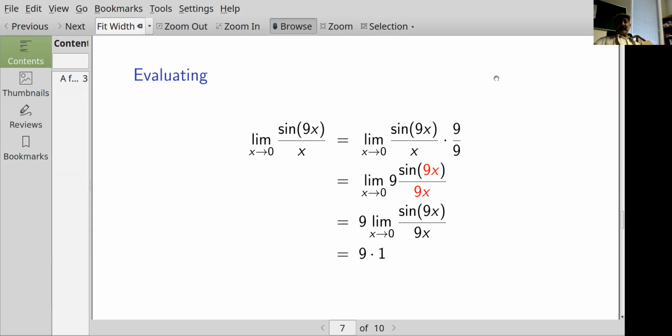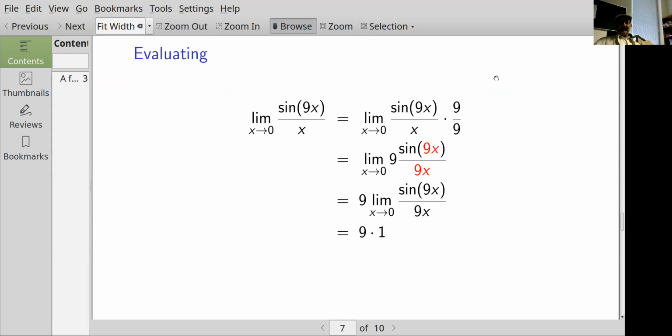I can pull the constant 9 outside of the limit, so that's 9 times the limit as x goes to 0 of sine of 9x over 9x. The sine of something over that something as it goes to 0 is 1, so the entire limit is equal to 9 times 1 equals 9.